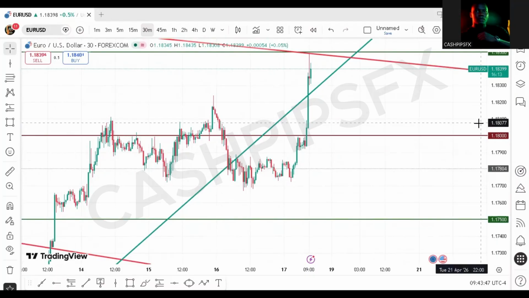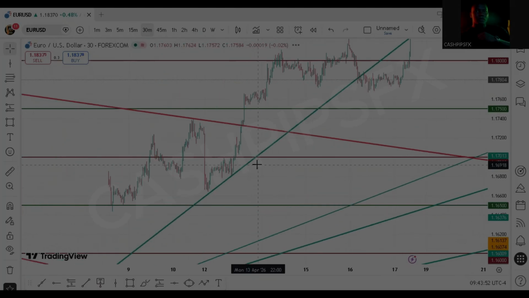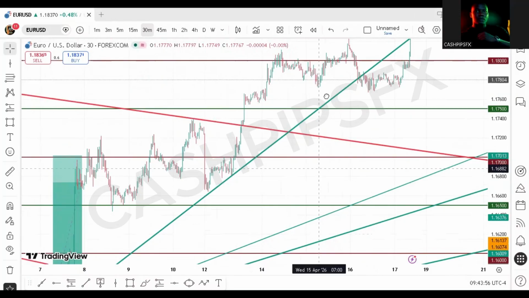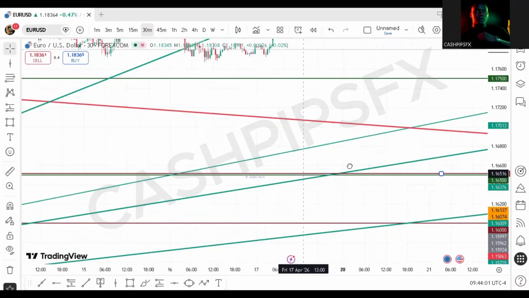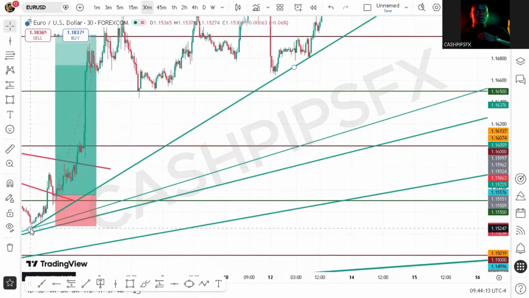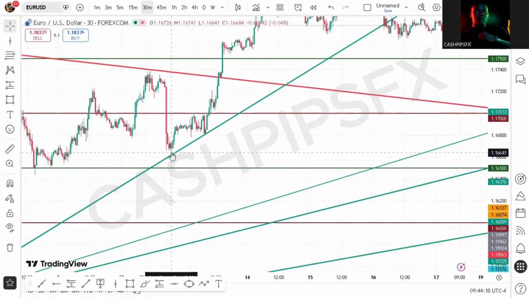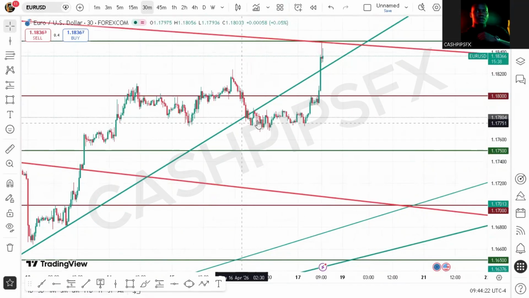So Euro USD, we said the market has broken below this trend line. This was a three-touch trend line, and the market broke. The first touch is here, the second touch is over here, and then almost a third touch, and then a fourth touch here, and then the market comes and breaks below that trend line. So we said once that happens, we wait for the market to come and retest that trend line, but the retest must be at a psychological level.